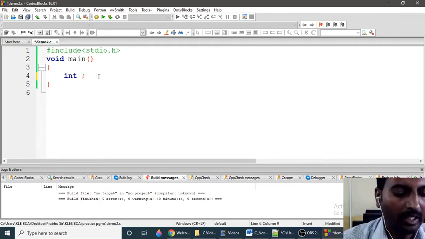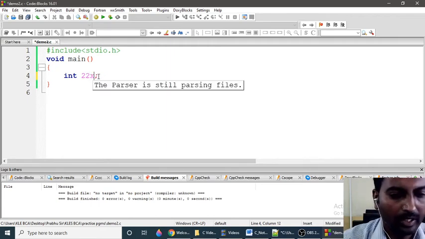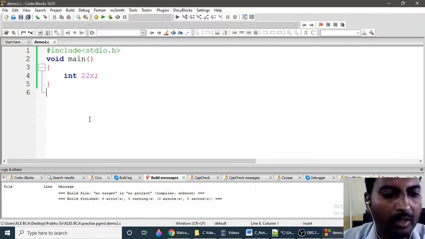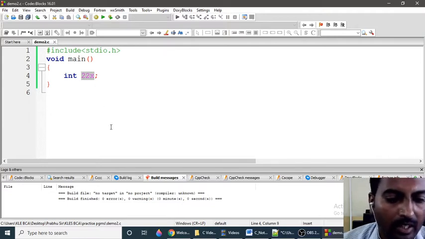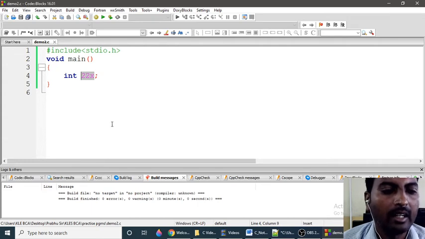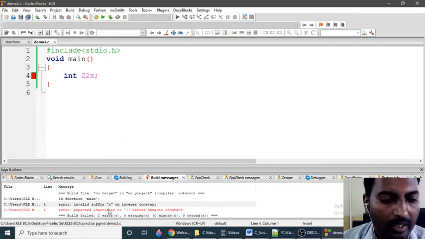So if I write 22x, I am declaring a variable. The variable name is 22x. Memory name is 22x. If I compile, I will get a compile time error. That error is nothing but a syntactical error because I am not following the rules. See the error you will get: invalid suffix x on an integral constant, expected identifier or parenthesis before numeric constant.